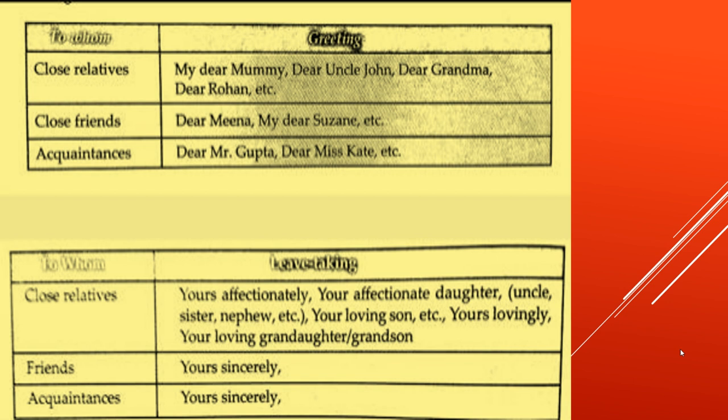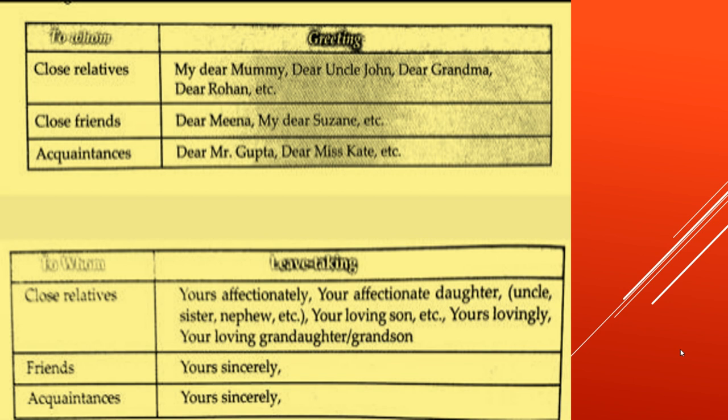If it is for acquaintances, now what do you understand by the term acquaintance? Acquaintance is a person whom you've met just once or twice, you're just familiar with that person, not very close to him or her. In that case, you're going to be a little formal and you can write dear Mr. Gupta, dear Miss Kate, etc.